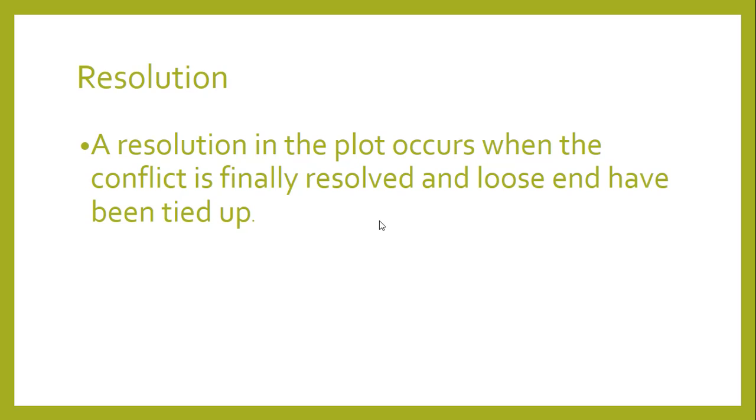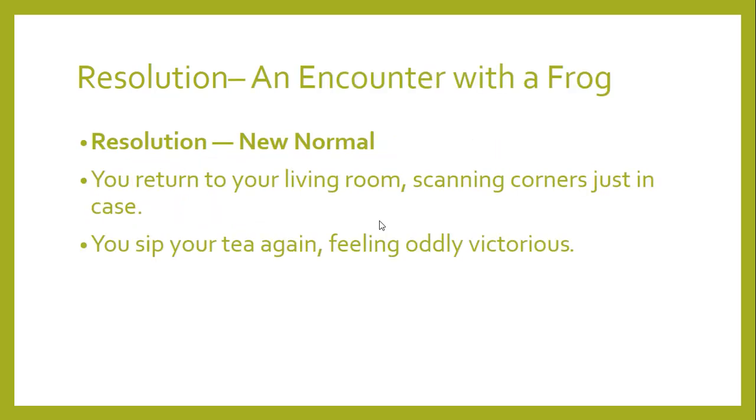A resolution in the plot occurs when the conflict is finally resolved and loose ends have been tied up. The purpose over here is to establish how the protagonist's world has changed. What to include over here? A sense of closure for the reader, whether the character's goal was achieved or transformed. Even if it is an open ending, show how the journey has changed the protagonist, so the change must be there.